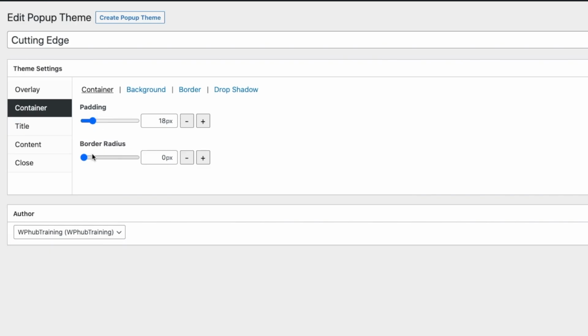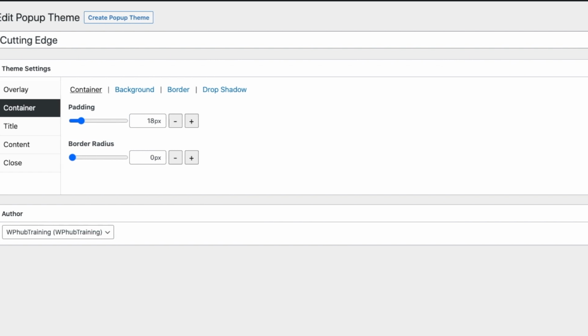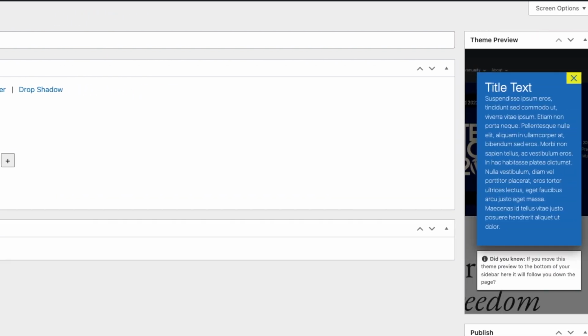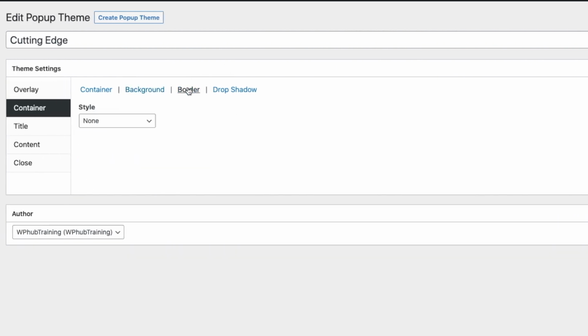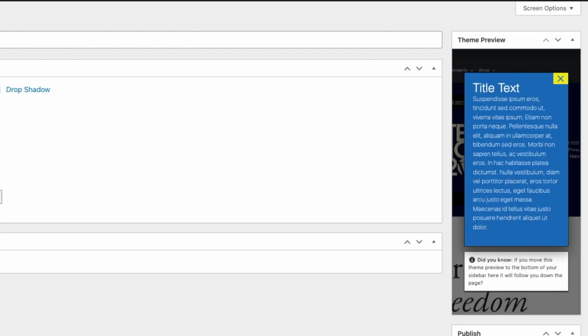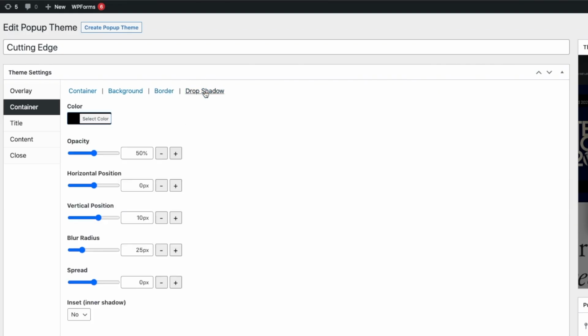Under Container is where you can change the padding or the border radius of your pop-up. You can also choose the color of the background, which is this one. Under Border, you can choose the style you want. These are the options you can choose from. If you want to add a drop shadow, here are all the settings.